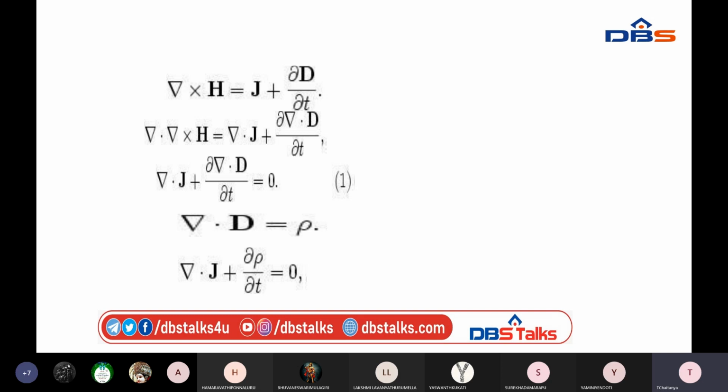And already we know that del dot D is equal to rho V, or rho, from Gauss law. So del dot D can be replaced by rho. Then del dot J plus dou rho V by dou t is equal to 0. This is the continuity equation: del dot J plus dou rho by dou t is equal to 0. This we already saw in our last slide.